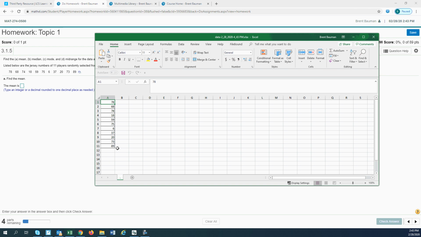So then your list is in here. You can go through and find the mean, median, mode. These are resources you should be taking advantage of, Excel and StatCrunch. If you're not familiar with them, then YouTube videos are going to be your best friend.